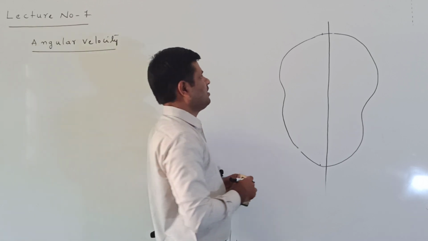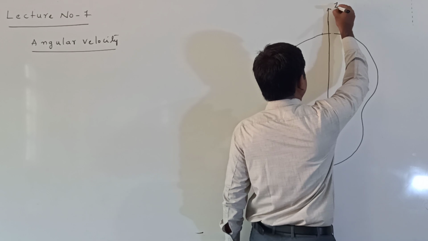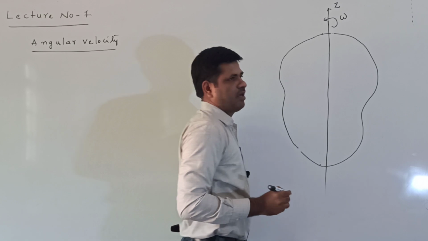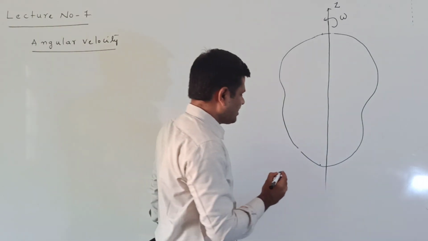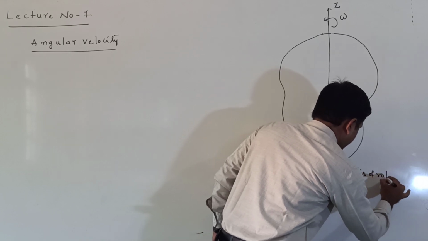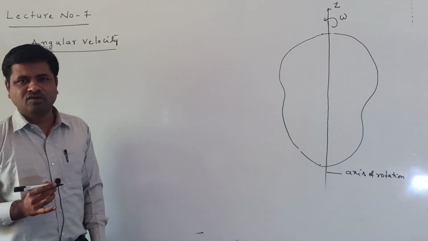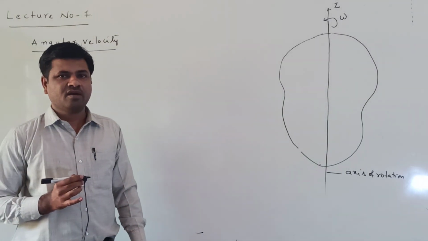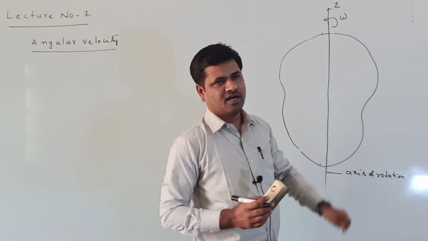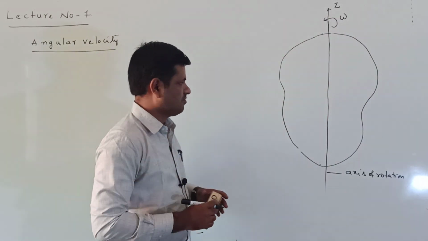Now this rigid body is rotating about this fixed axis. This fixed axis I am considering as the z axis. About this axis it is rotating with angular velocity omega. This fixed axis is named the axis of rotation. About this axis of rotation, the rigid body is rotating with angular velocity omega.